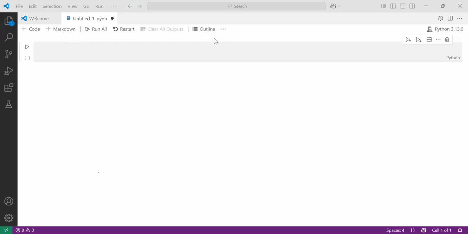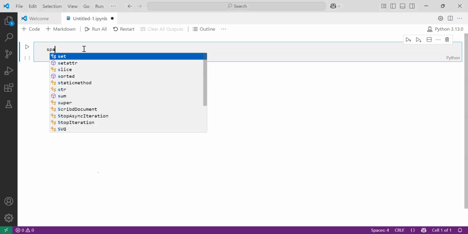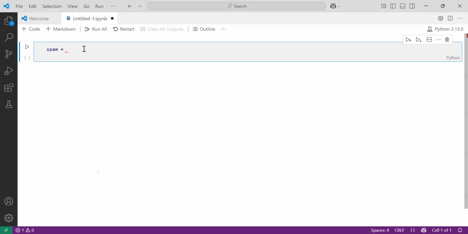Now we are in VS Code. What you have to learn here is how you can apply a list. Let me take one example, spam. Spam is one variable, and in that I will apply the list. For example, 1, 2, 3, 4, 5, and 6. These 6 elements I have taken. Observe here, 1, 2, 3, 4, 5, 6. This demonstrates an order. Understood? That's why a list is called an ordered organization of elements.